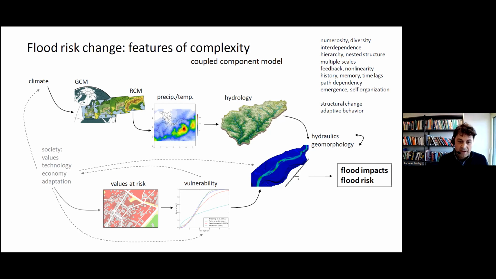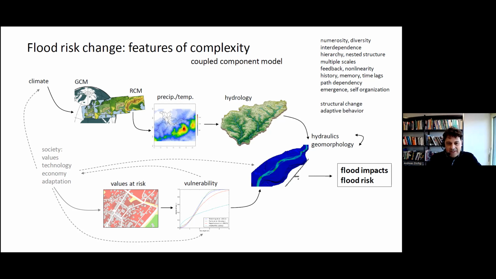So you encounter some features of complex systems, features of complexity, as for example numerosity, interdependency, hierarchy. We are working on multiple scales. You can find feedback effects, nonlinearity, history, path dependency, time lags, and the emergence of spatial and temporal patterns.